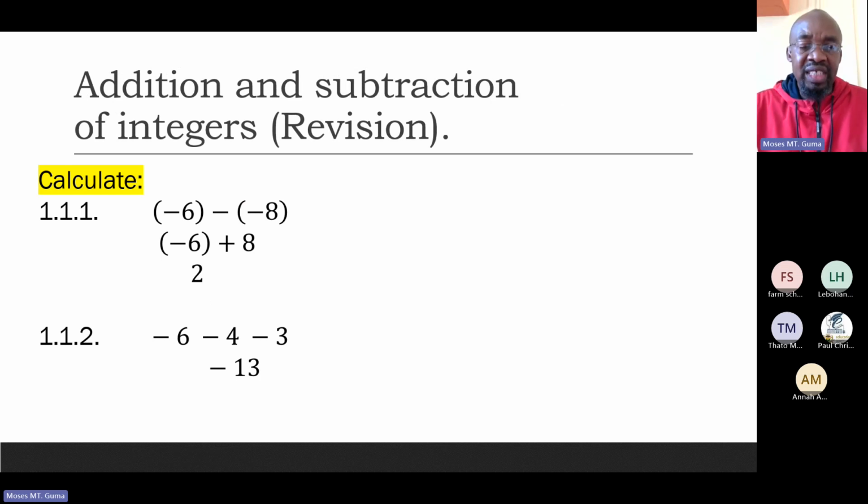Now, let's take examples and see how these work. Number one, I'm going to be using addition and subtraction as mathematical operations of integers. We are revising the previous work that you have already done in your class. We have to calculate -6 minus -8.